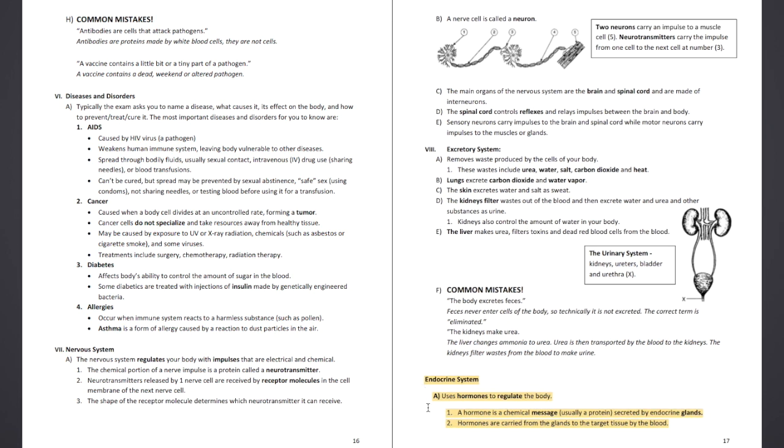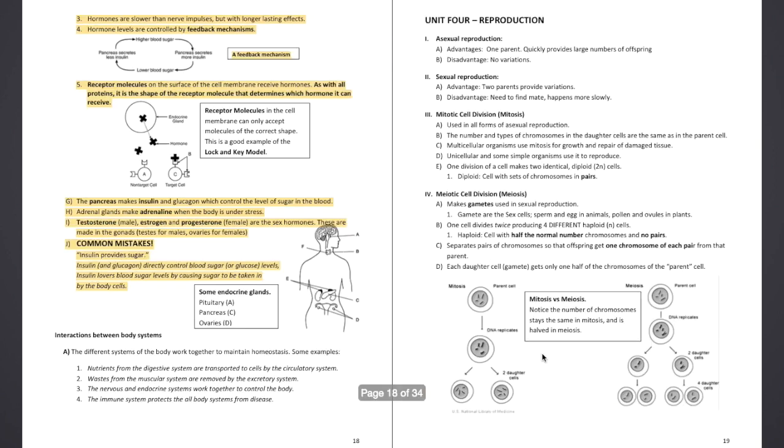Endocrine system. A. Uses hormones to regulate the body. 1. A hormone is a chemical message, usually a protein, secreted by endocrine glands. 2. Hormones are carried from the glands to the target tissue by the blood. 3. Hormones are slower than nerve impulses, but with longer lasting effects. 4. Hormone levels are controlled by feedback mechanisms.